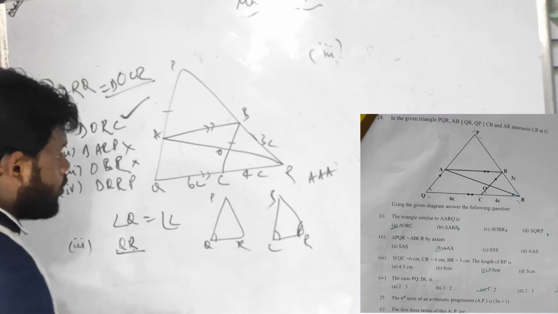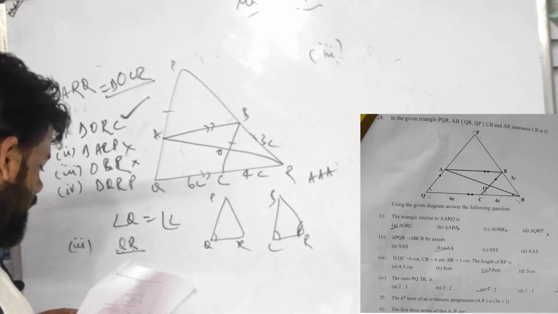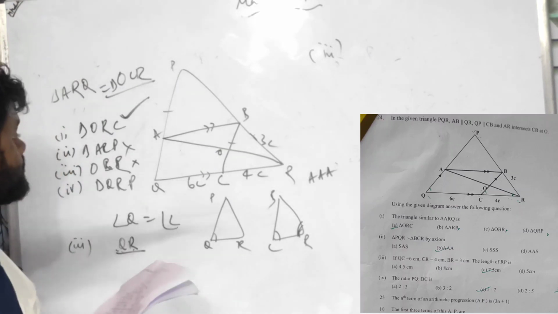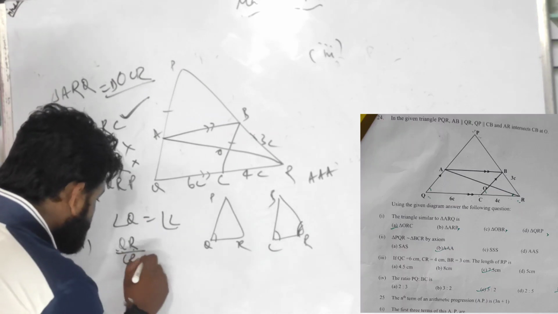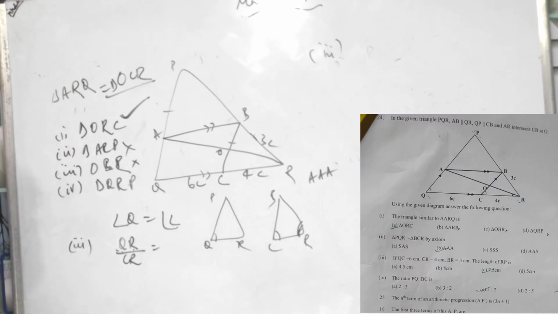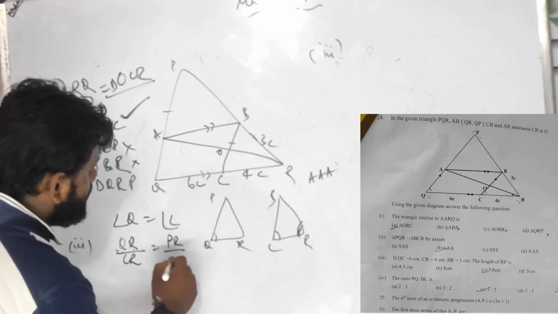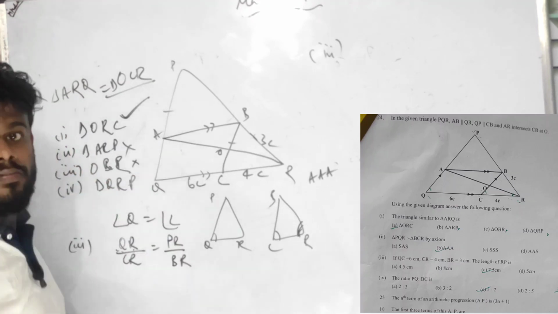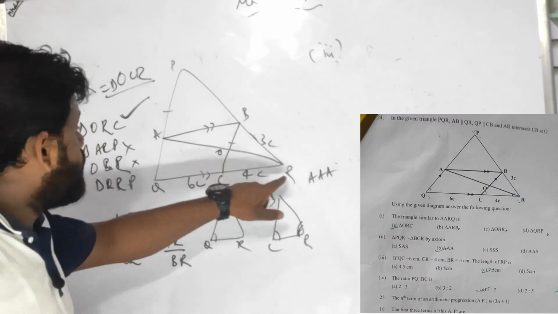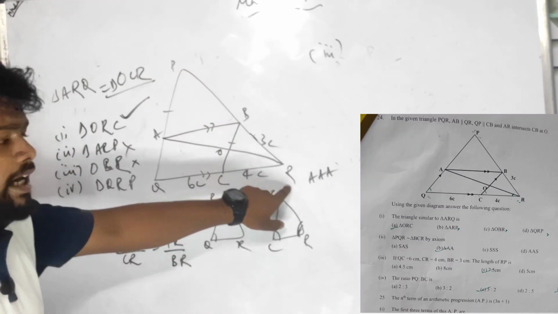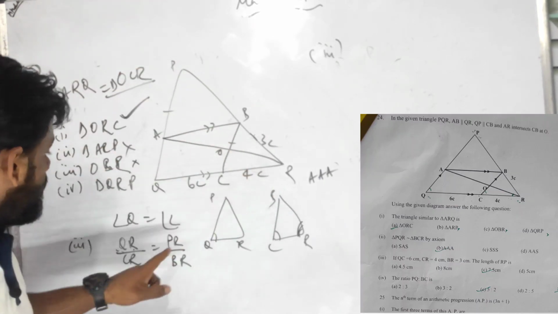QR upon CR, angle QR upon CR equals to PR upon BR. I can write this as QR upon CR equals to PR upon BR.